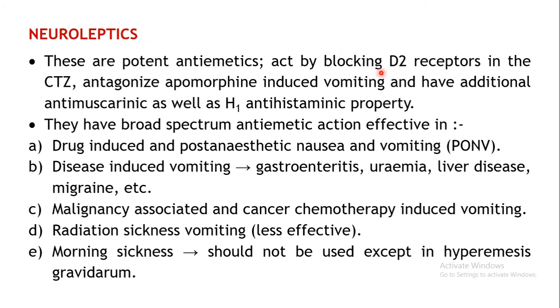Now, apart from D2 blocking property, these agents also have anti-muscarinic property. That is, M receptor can also be blocked. H1 histaminergic receptor can also be blocked. So this could be the additional mechanisms by which it could have the anti-emetic property. Now, if you can see the anti-emetic spectrum, it is quite broad. That is, it is effective against many types of vomiting which is associated with different types of condition.